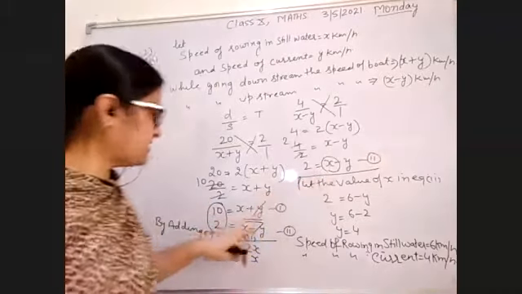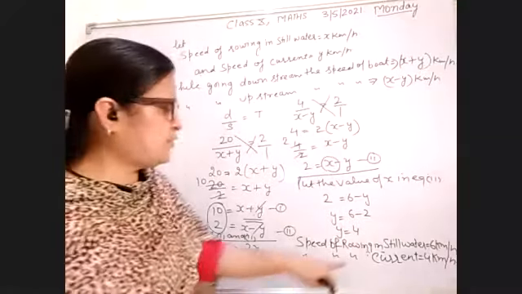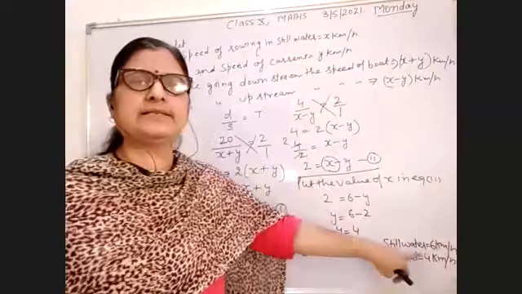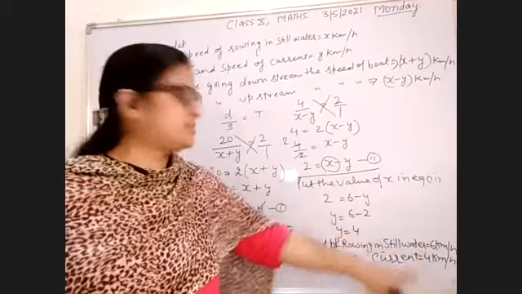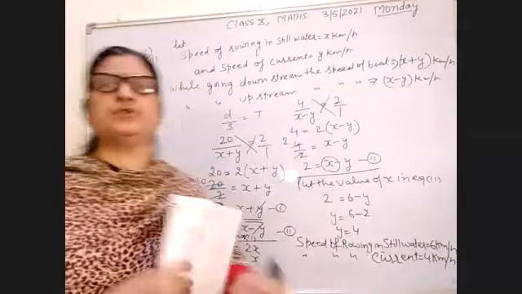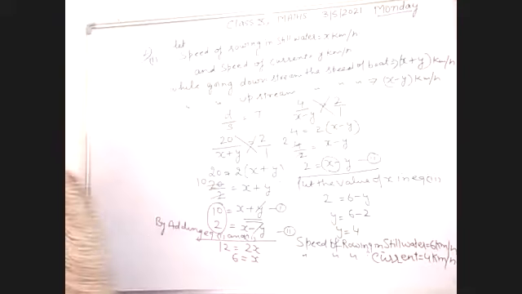Now solve these two equations, you will get the value of x and y. You let the value of x is speed of rowing in still water, that is 6 km/h, and speed of current is 4 km/h. I hope you understand this question. You please note down this question in your notebook.